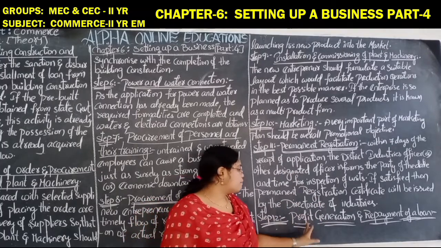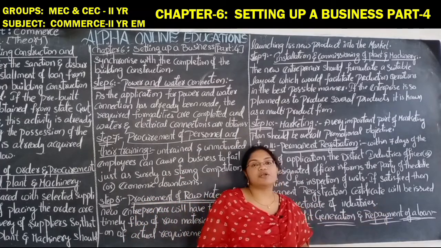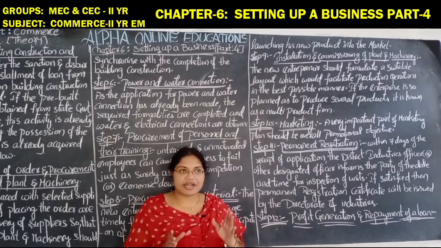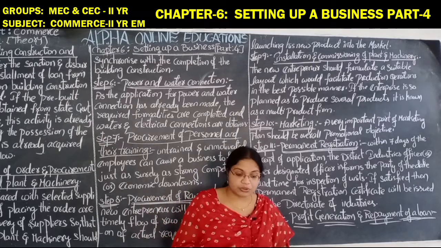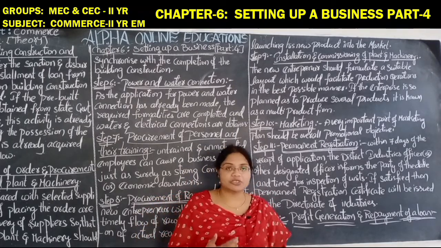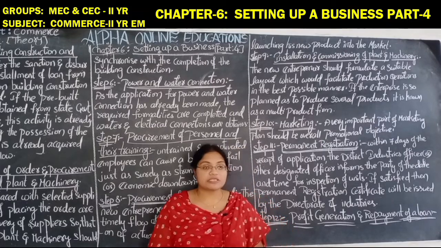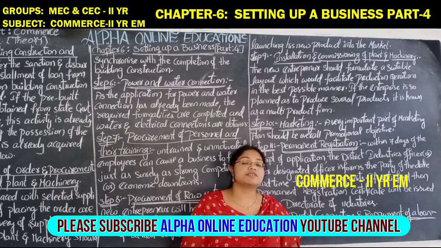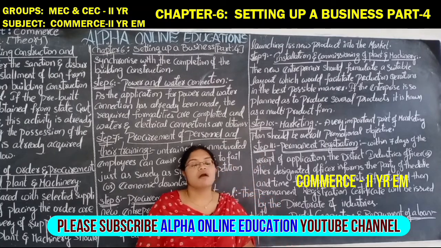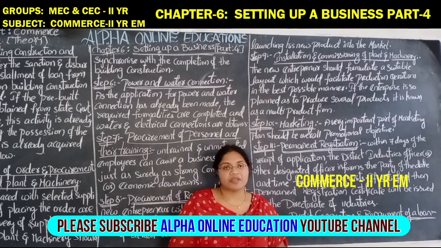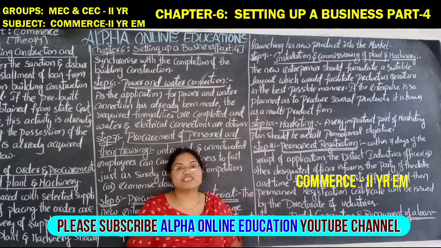Step 12, profit generation and repayment of the loan. After getting the permanent registration, the entrepreneur should generate profits by giving quality goods and good service to the customer, and also repay the loans raised as financial assistance from financial institutions or banks. So this is about the implementation stage.